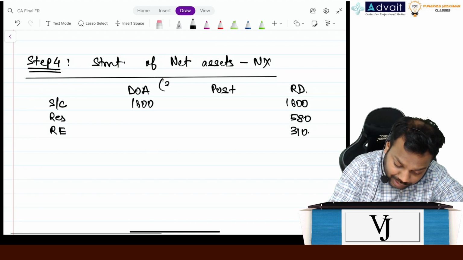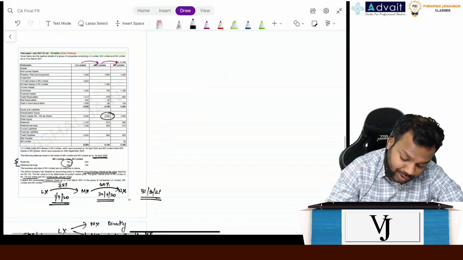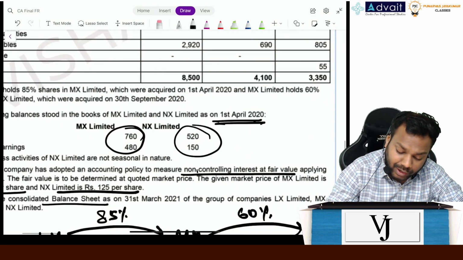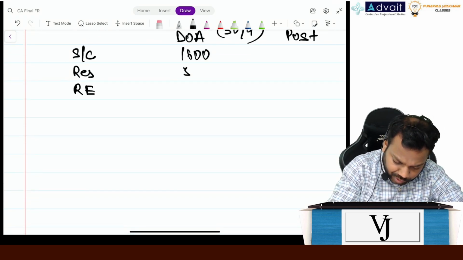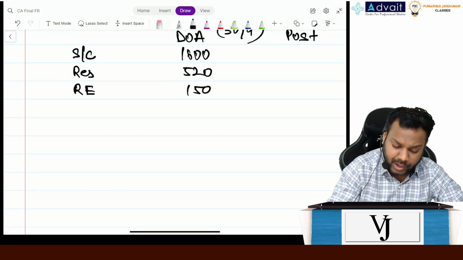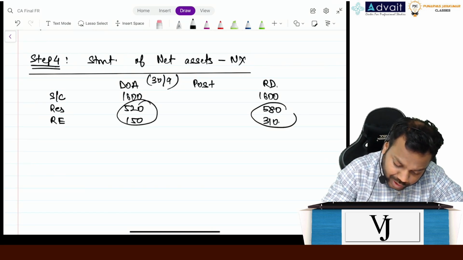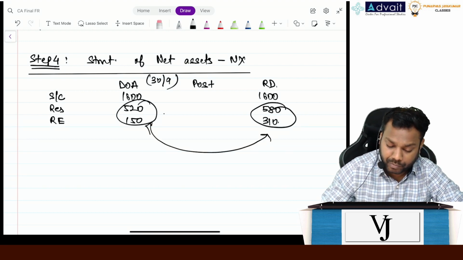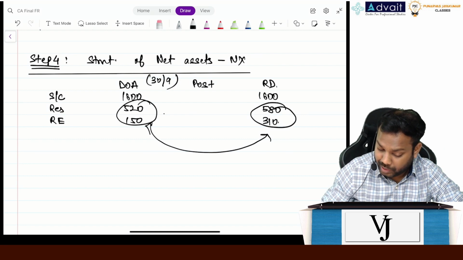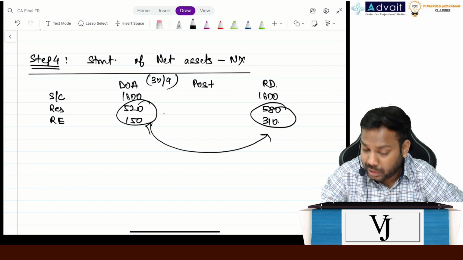But now understand, this is 30th September. But it says the balance of reserves and retained earnings is given on 1st of April as 520 and 150. So let's write 520 and 150. But this is on 1st of April. So can you please tell me what is the difference during the year? 580 plus 310 minus 520 minus 150 is 220. It means 220 is the profit earned during the year.